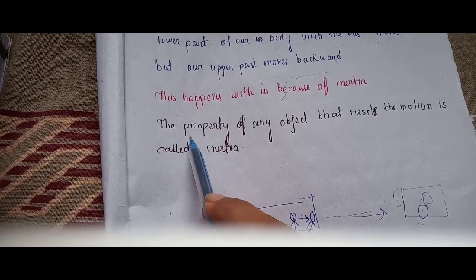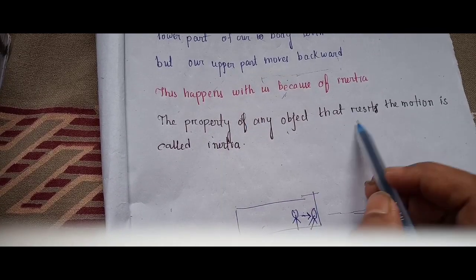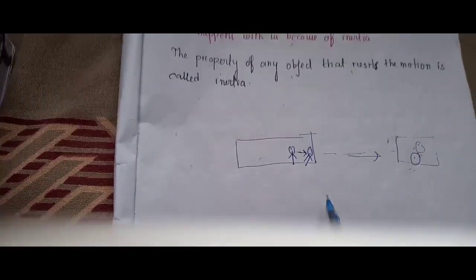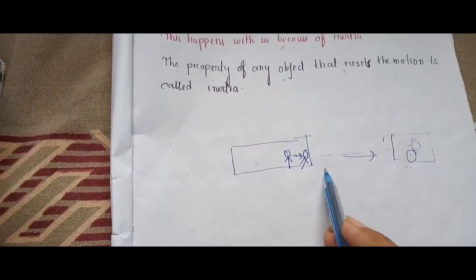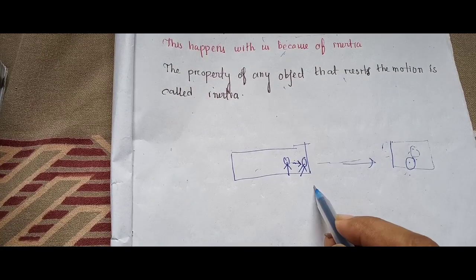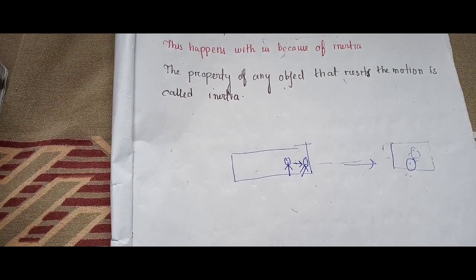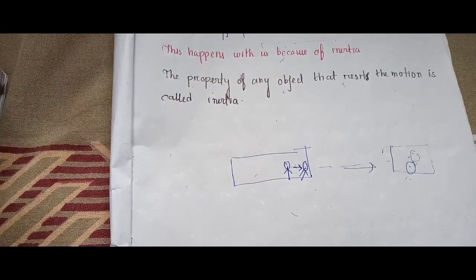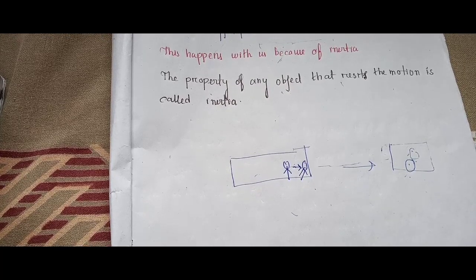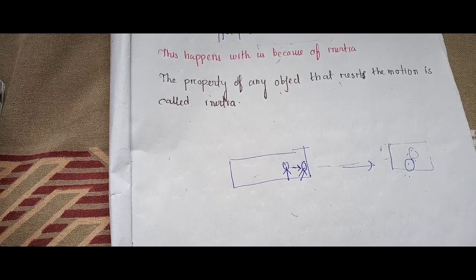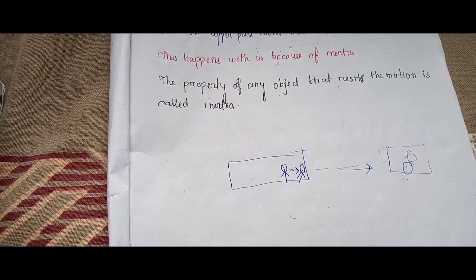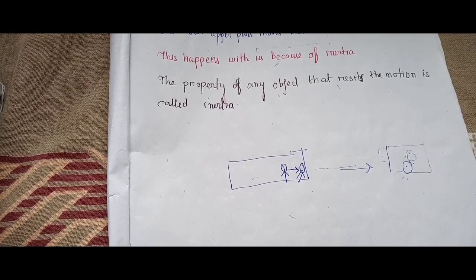The property of any object that resists the motion is called inertia. When the bus suddenly stopped, it means it applied the brake, which means it applied force to change its motion. But there is a basic property of this object that resists the motion, and it is called inertia. So I think you have understood this thing, and I think you have liked the video.